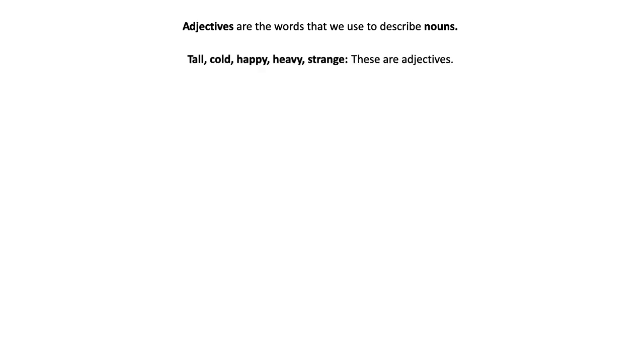For example, tall. That is an adjective and it tells us whether the noun is to be described as tall or cold or happy, heavy, strange, confusing, slow, weird. All of those are adjectives. Let's look at some sentences and find the adjectives.